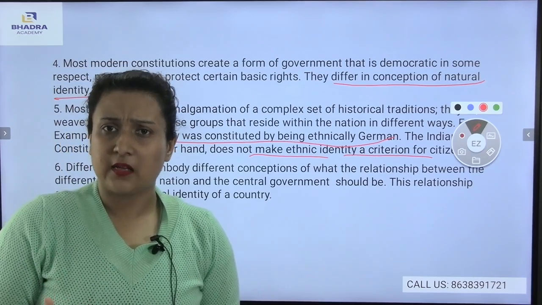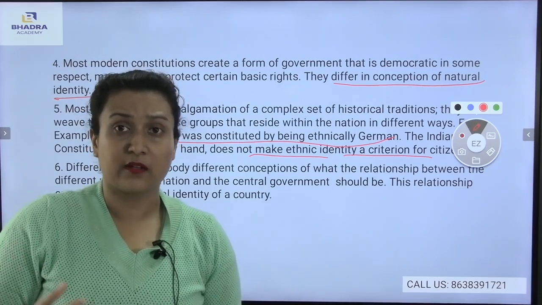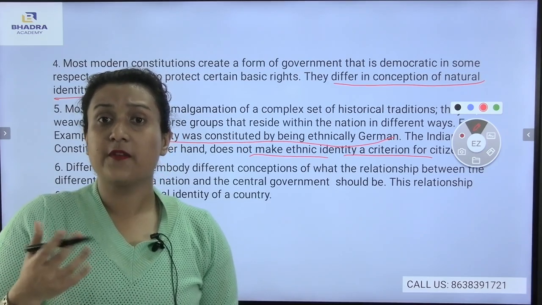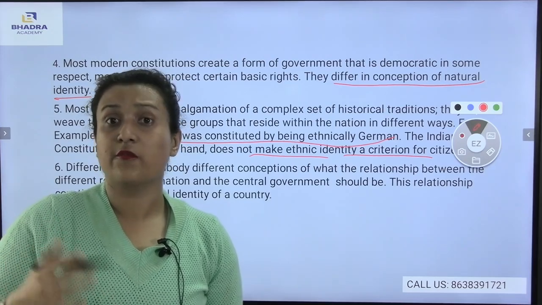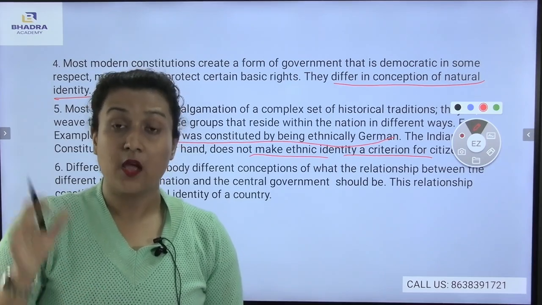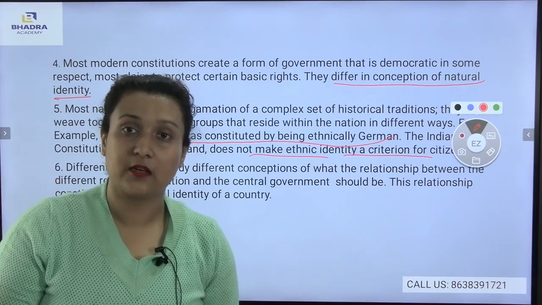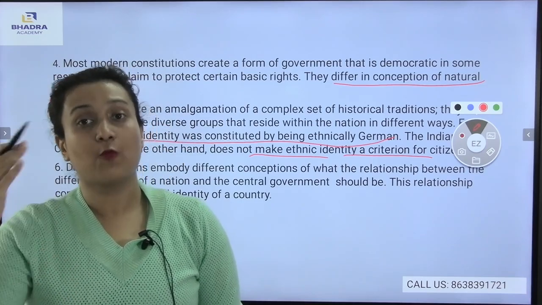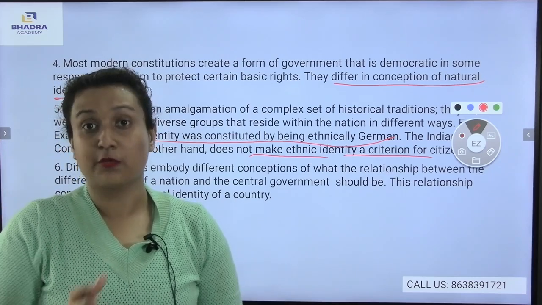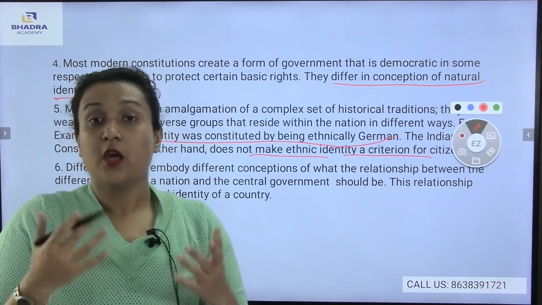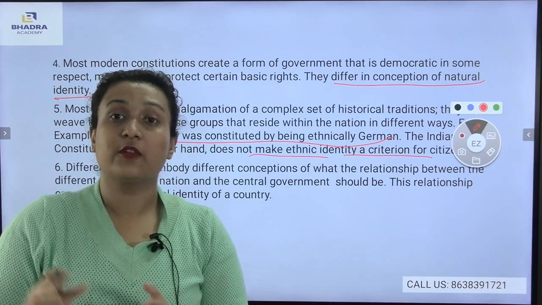Now, if I talk about the Indian constitution, some ideas were taken from Israel, some of the ideas were taken from the United States of America. For example, the idea of fundamental rights was taken from another country's constitution. Just the ideas were taken. But the German constitution is completely defined by the German identity, which means whatever the German people think, whatever problems the German people are facing, they are framed in the German constitution. So as a result, whatever laws and implementations are there, these are all according to the German identity.